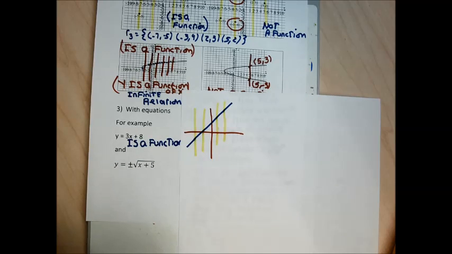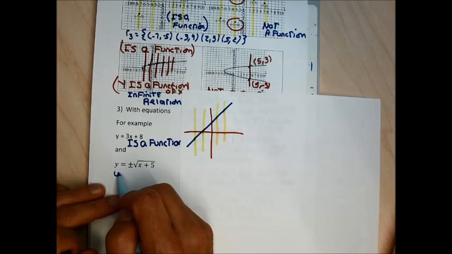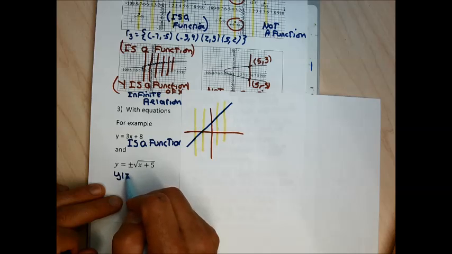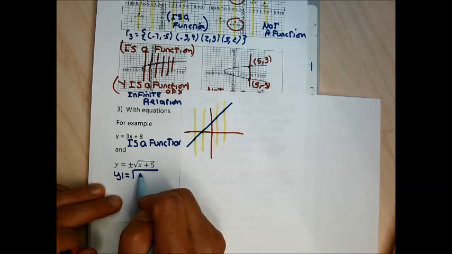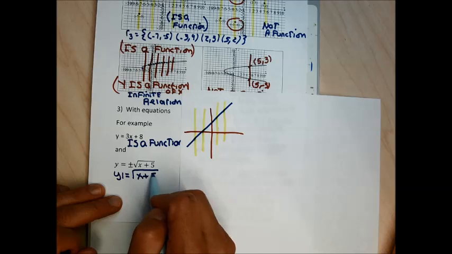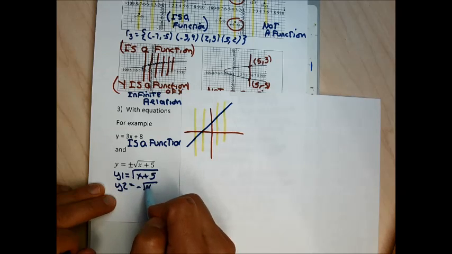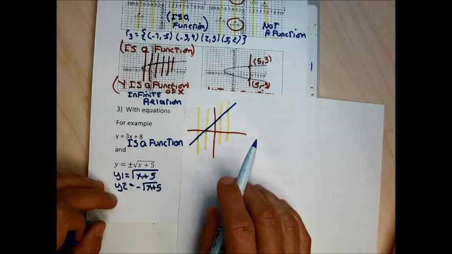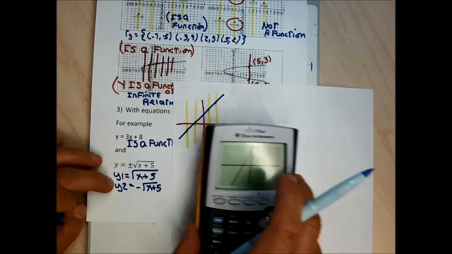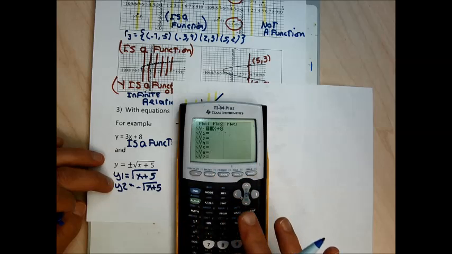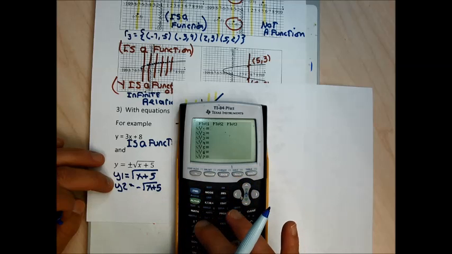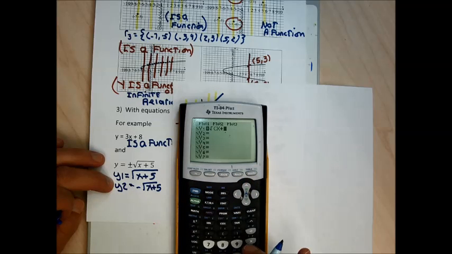This equation with the plus or minus sign, if I want to graph it, I have to graph it in stages. I have to graph y1 equals the positive square root of x plus 5, and y2 equals the negative square root of x plus 5. If I wanted to know whether this relation was a function or not, I can just graph it. Go on my calculator, do y1 is second square root of x plus 5, and y2 is negative second square root of x plus 5.